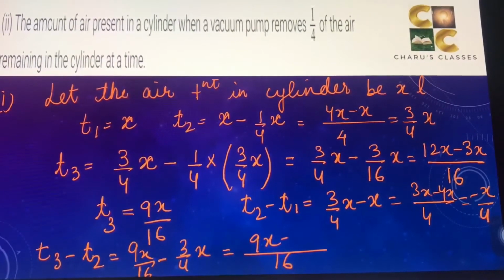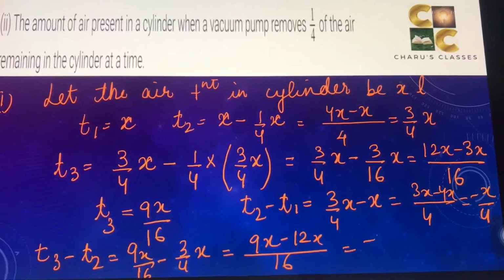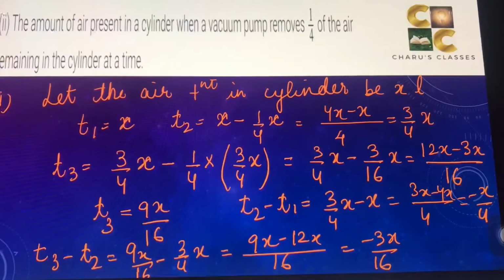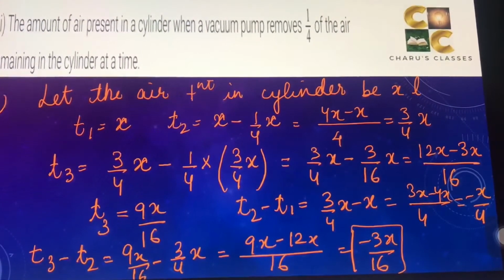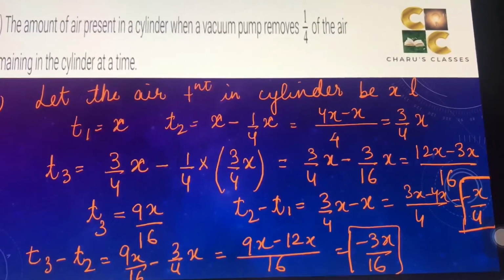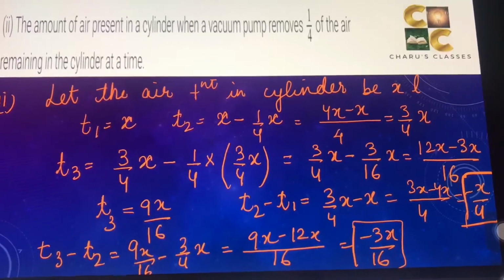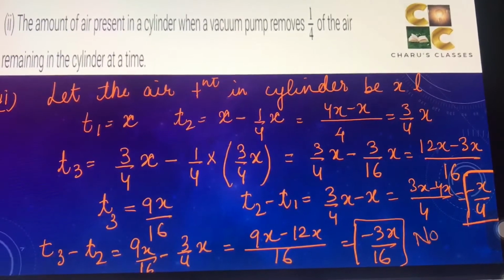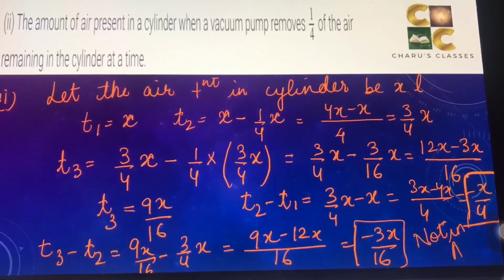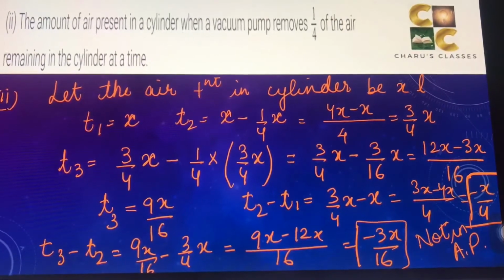So 9X minus 4 into 3, 12X. That is minus 3X by 16. So if you notice, these two differences are not same. One is minus X by 4 and one is minus 3X by 16. So this is not in AP. This is not in the arithmetic progression.